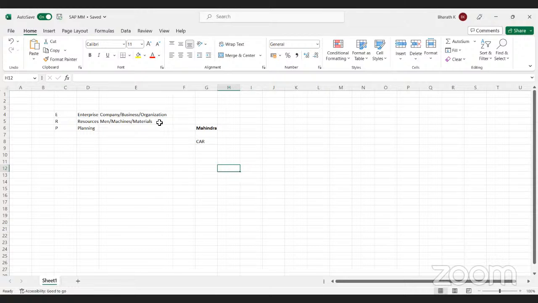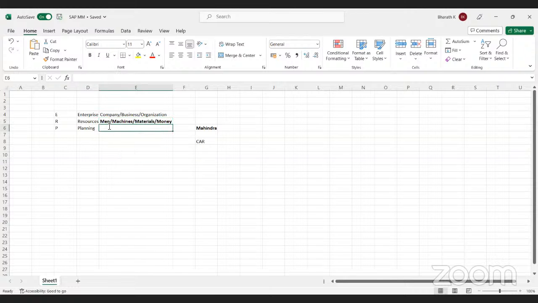What are all the key resources? Men, machines, materials, and along with that money is also a key resource. If you want to run your business profitably, salary payments to employees is one part, so we need money. Not only that, if you want to purchase materials, we need money. So man, machines, materials, and money are all the key resources in our business.